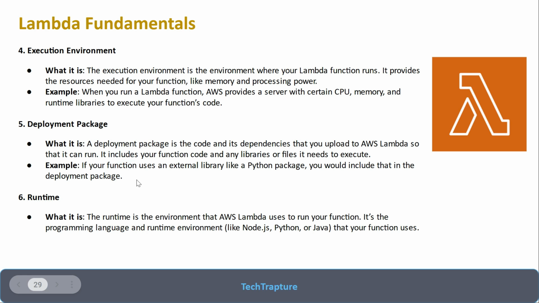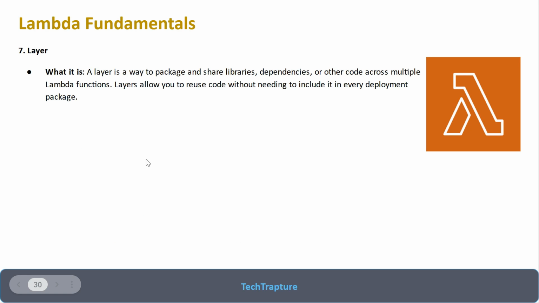Then a runtime: which language you are using. If you are using Python or Node.js, that is the runtime you have to select while creating your Lambda function. Okay, then the next is layer. So layer is a package of shared libraries.